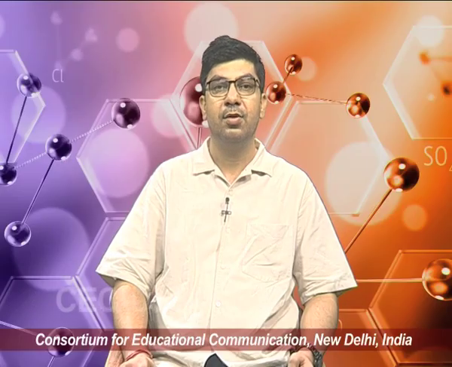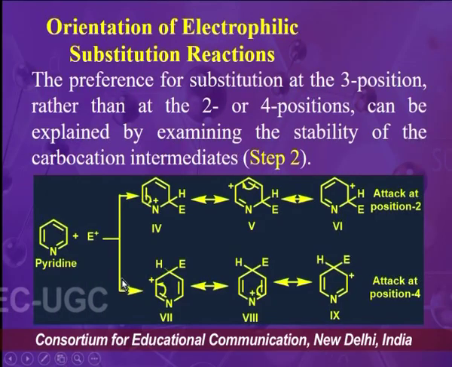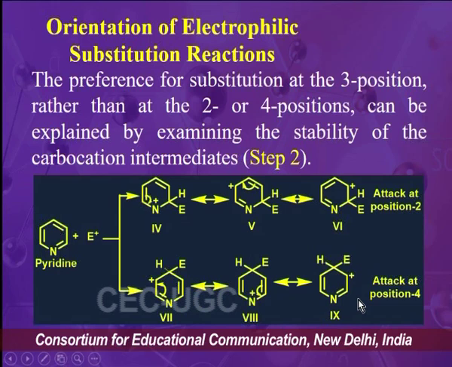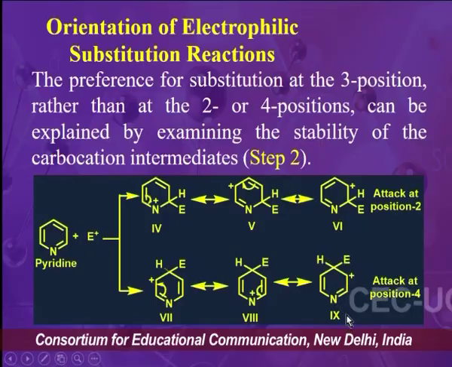When we assume that pyridine is attacked by the electrophile at the second position, then we will get these 3 different intermediates, and these 3 different intermediates are also resonance stabilized. Similarly, we can assume the attack at the fourth position of pyridine, and in this case also we will have 3 different resonance stabilized intermediates.